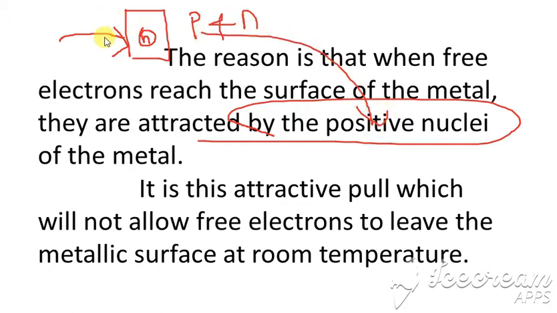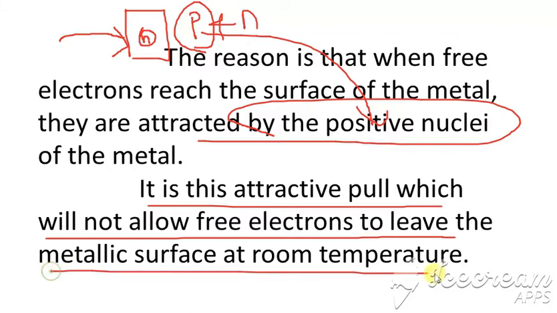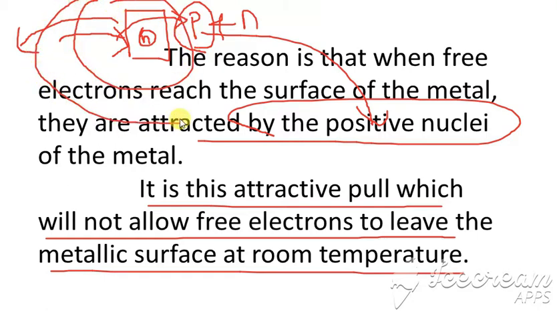So the electrons are attracted by this positive nuclei, and this attractive pull does not allow the free electrons to leave the metallic surface. The electrons are tightly bound to the positively charged protons, so they can just move inside the metal but cannot come out.